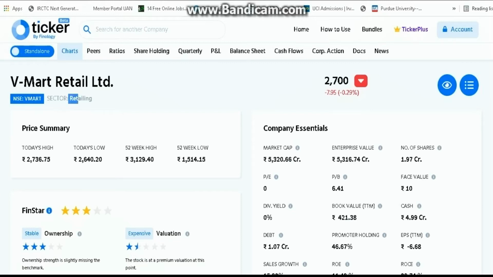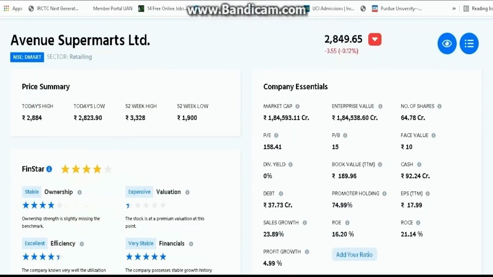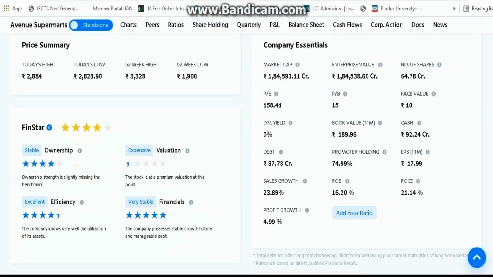Let's see some other companies of the same sector, the retailing sector. Here you can see Avenue Supermarts Limited. Avenue Supermarts is one of the nice stocks here, a 2,849 rupees stock. Here the profit growth is 4.99 percent and ROE is 16.20 percent. That is a real good one.